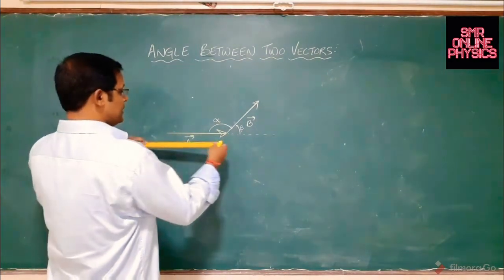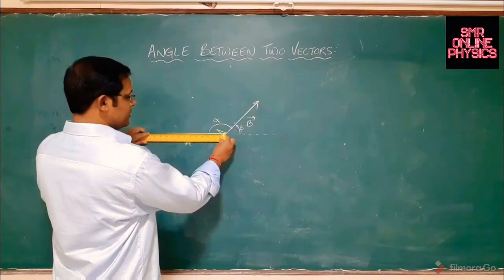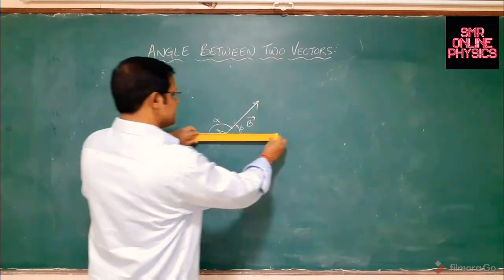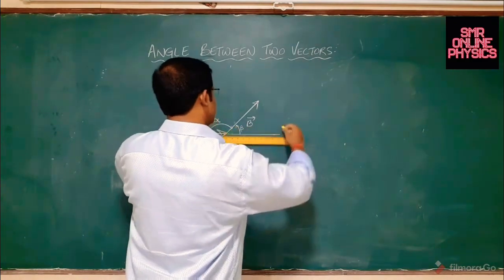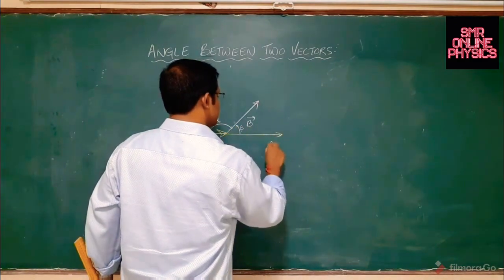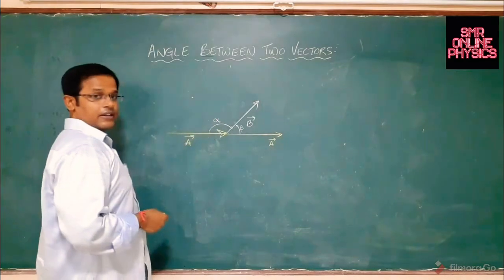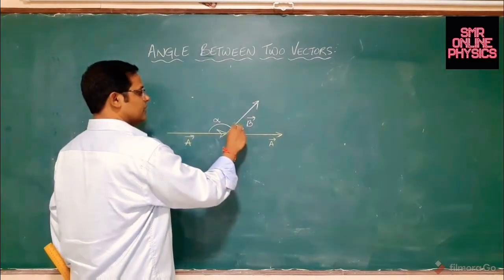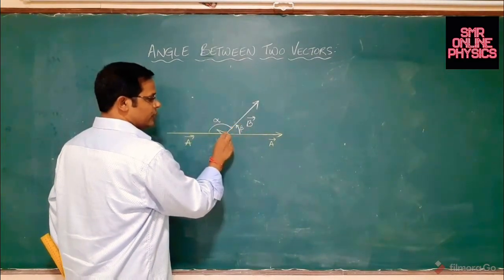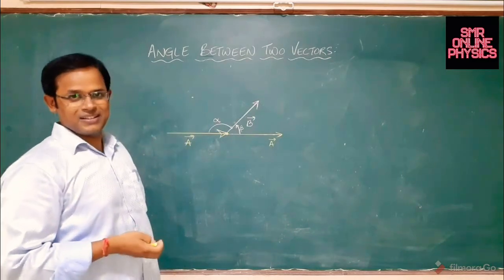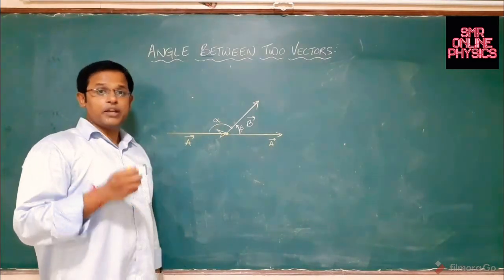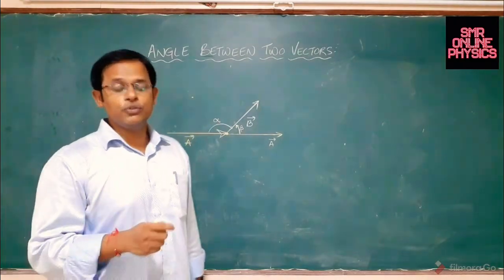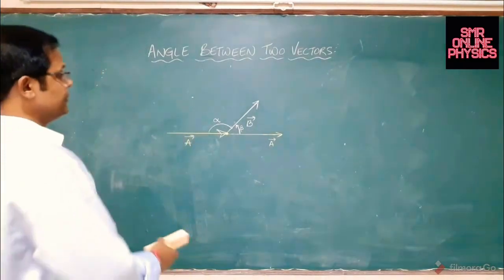How did beta become correct? Look at this. This vector A can be easily translated forward. We move it forward, keeping the same magnitude and the same direction. The same thing, that is vector A, and you get this angle. You see that? Tail to tail connection of the two vectors. Very simple. I hope you got it very correctly. So that is the way to measure the angle between two vectors, right? Okay, great.